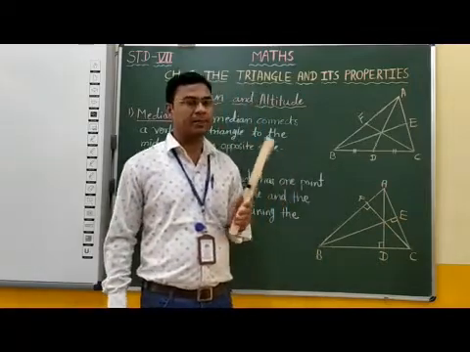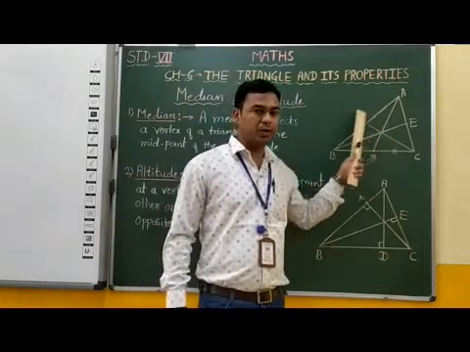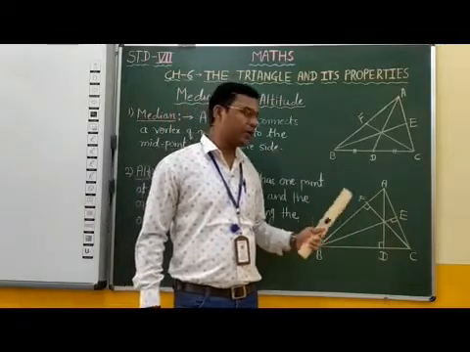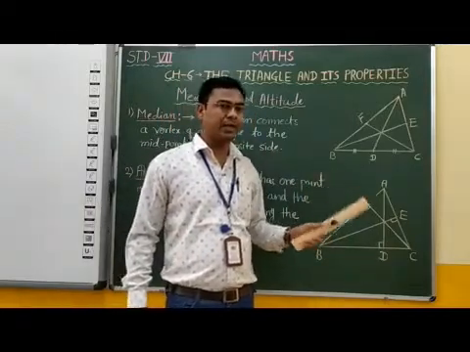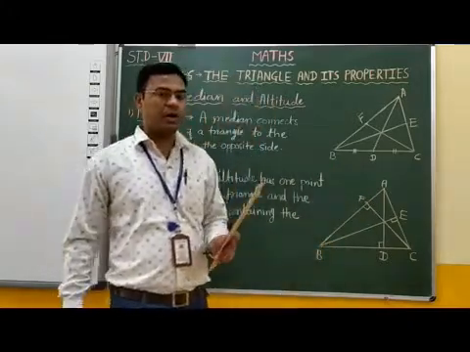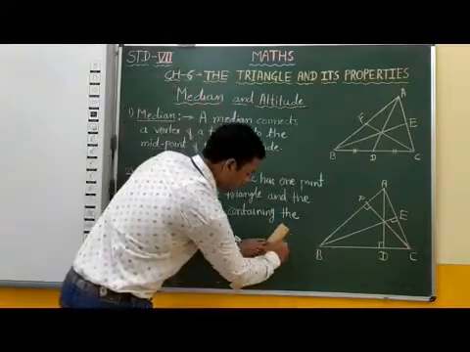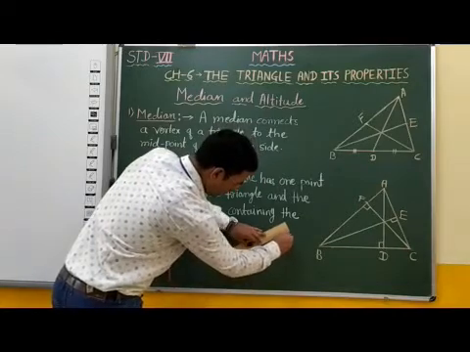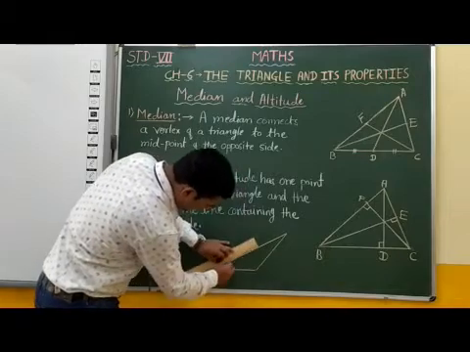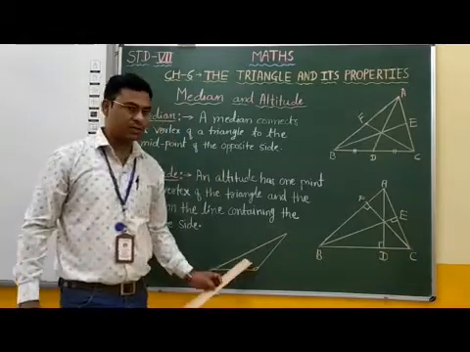Students, in each type of triangle medians lie in the interior part of the triangle, but in each type of triangle, altitudes do not lie in the interior part of the triangle. If we draw an obtuse angle triangle, suppose this is an obtuse angle triangle, here one angle is an obtuse angle.